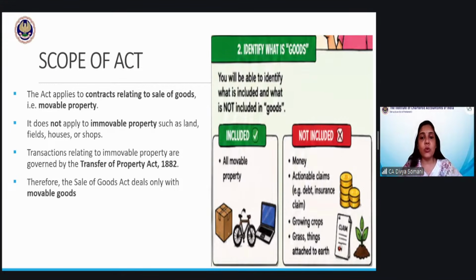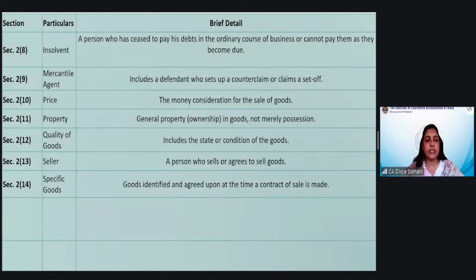So regarding the scope of the act, this act applies to contracts relating to sale of goods and all. We have already studied, these were the sections. Here, just a small correction. So section 2(8), 2 clause 8 defines insolvent person.